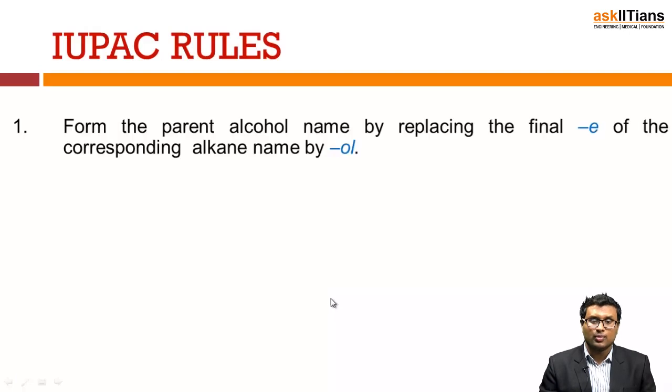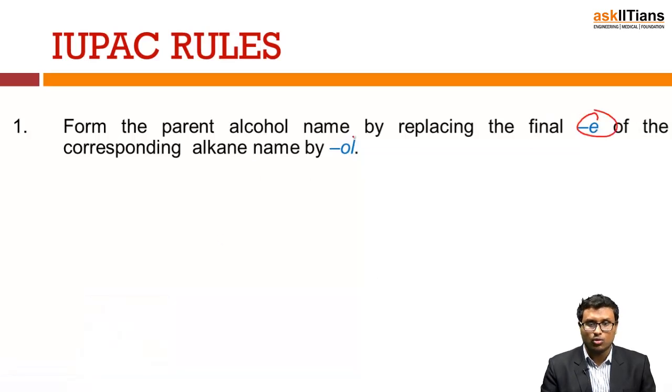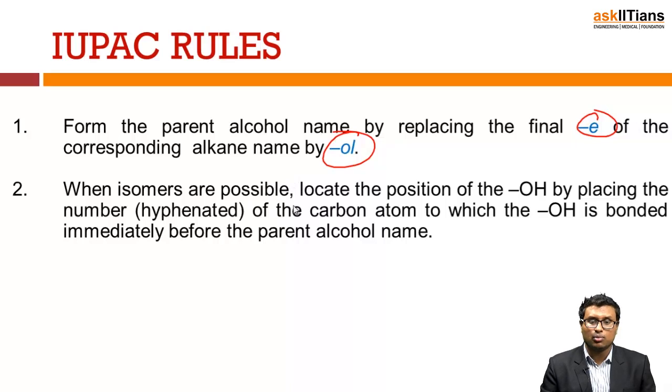IUPAC rules: for the alcohol name, replace the E of the corresponding alkane by ol, which we already know. Next, when isomers are possible, locate the position of your alcohol by placing the number of the carbon atom to which OH is bonded immediately before the parent alcohol name. Isomers are nothing but the same molecular formula with different structures, right? So when isomers are possible for a given alcohol, you have to locate the position of the alcohol by placing the number, right?